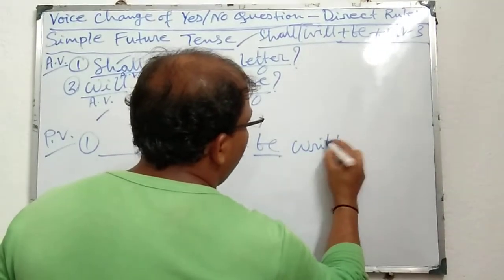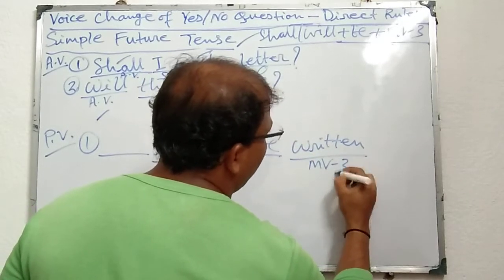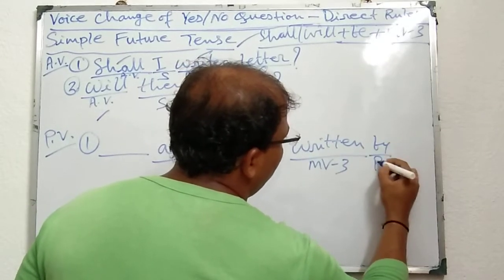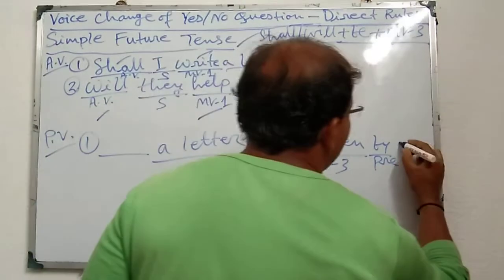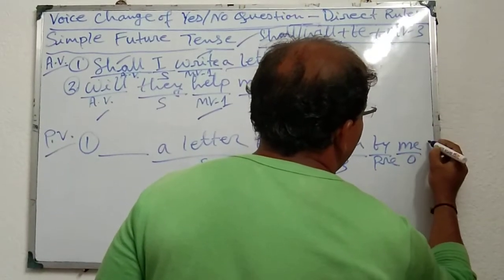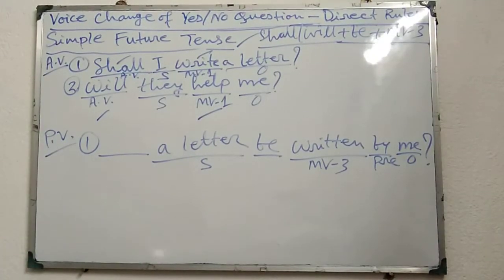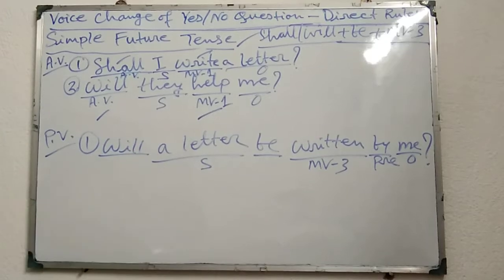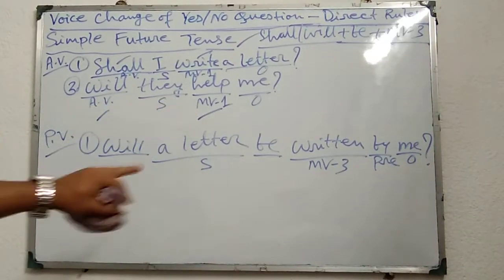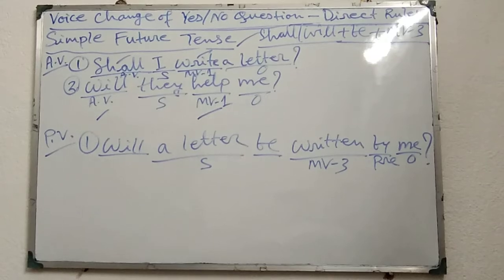That means MV3 of the given main verb, main verb third form. Thereafter by, preposition, and thereafter I, subject, will be changed into me, object, at last question mark. Now the subject, a letter, takes will. That means shall I write a letter will be changed into will a letter be written by me.